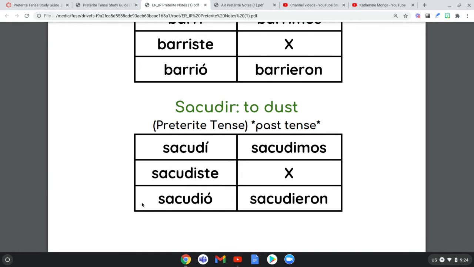One person, el chico, whoever, sacudió la mesa. He dusted off the table. Nosotros sacudimos la toalla, a towel. Have we had that word yet? No, I think we're coming up on that word actually. That's ahead of what we're doing right now. It's towel. It's fine. And then lots of people sacudieron, what could I say?